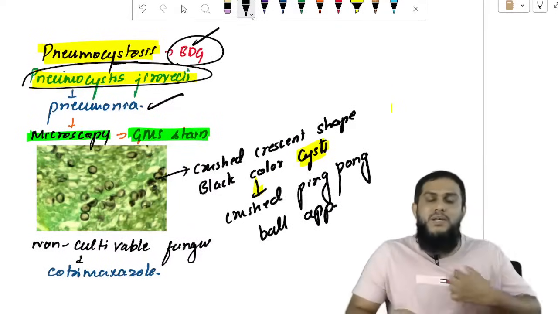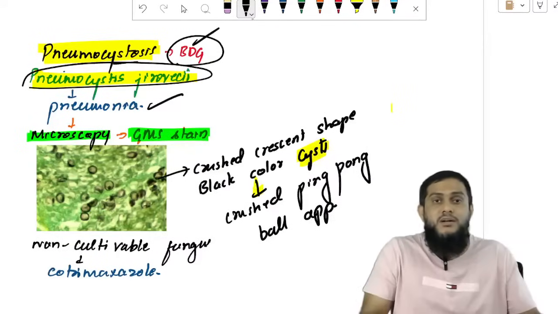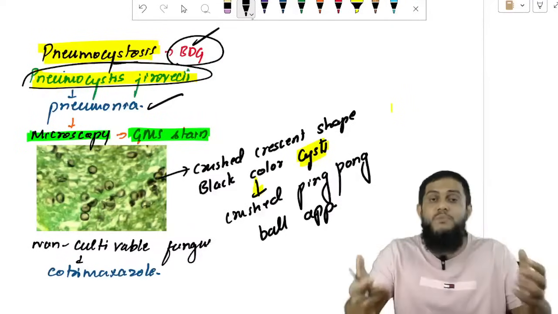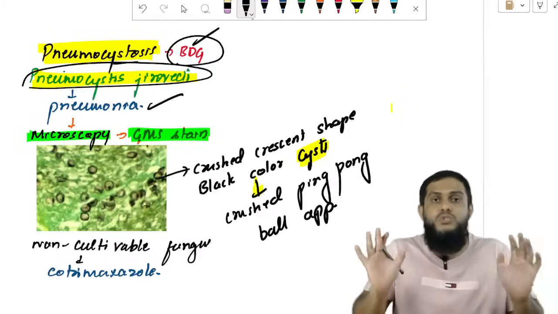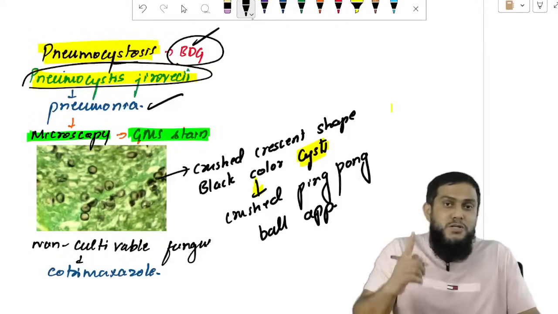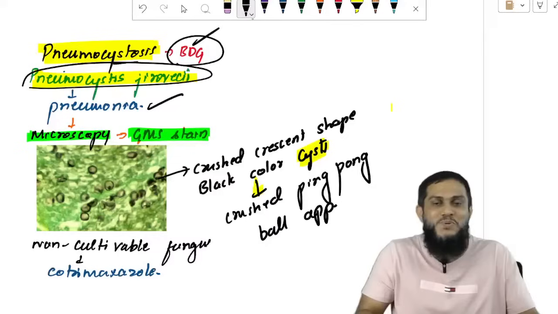Sir, remember one sentence for whatever I have discussed so far, one take home message. Too much of too good is too bad. Too much of too good is too bad. Covering too much of content is also too bad. Don't think toppers cover everything. Toppers will not cover everything. They know what to cover and what not to cover.